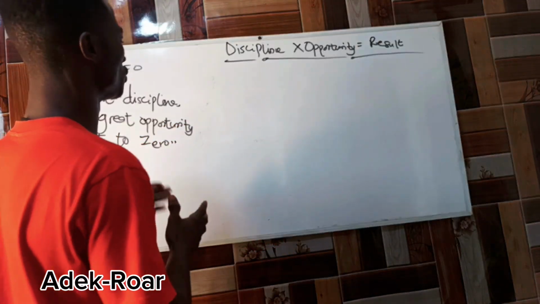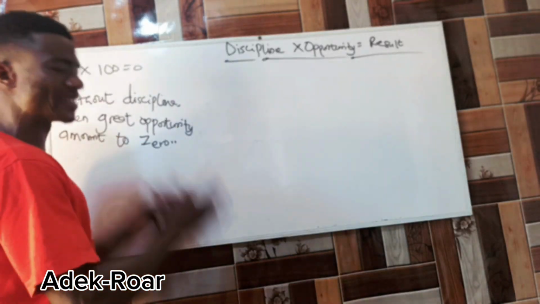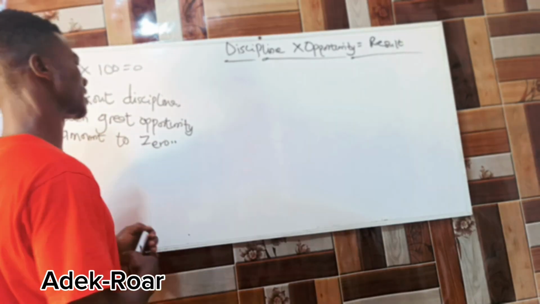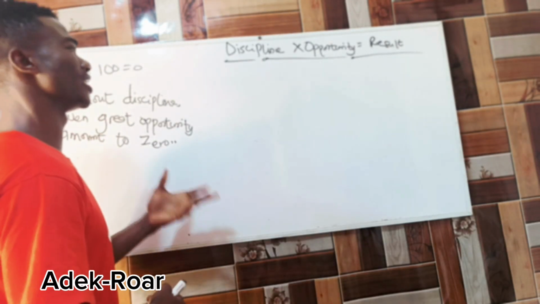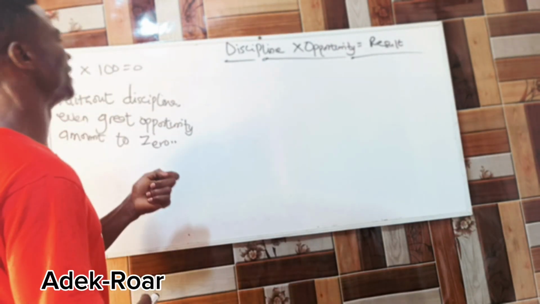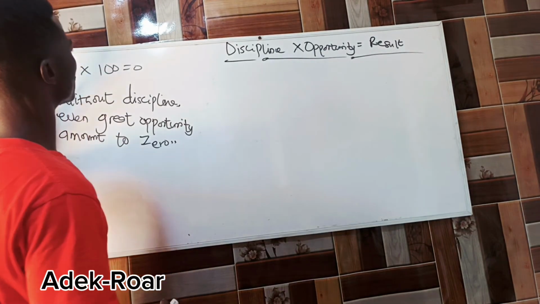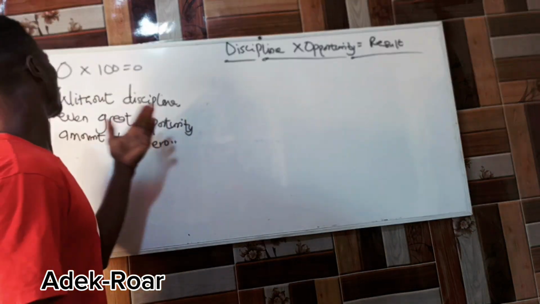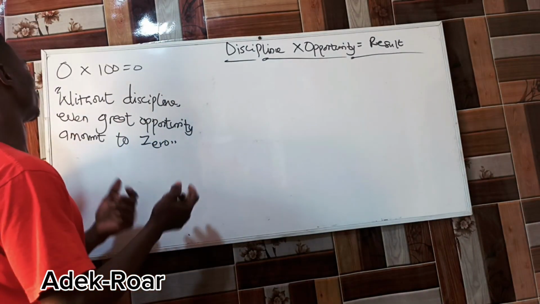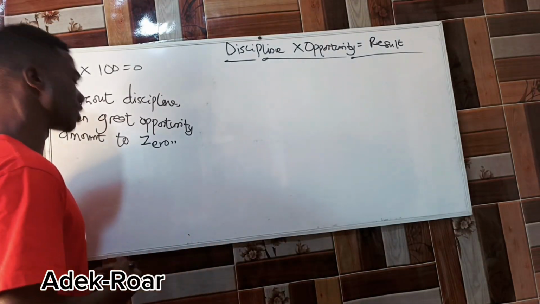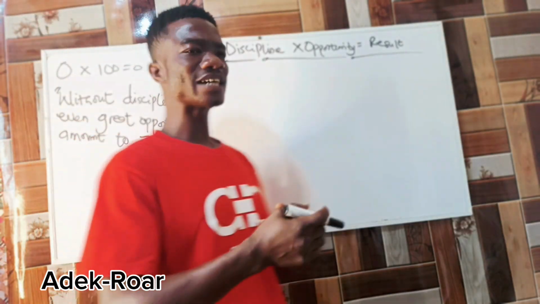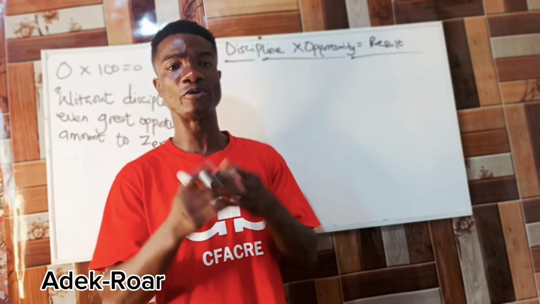And this is how we are going to use this to represent it on our bar chart, and how we are going to see how it can actually affect us as individuals in our life. So 0 times 100 is equal to 0, and then without discipline, even great opportunity amounts to 0. So it's just talking about how an individual can be disciplined.